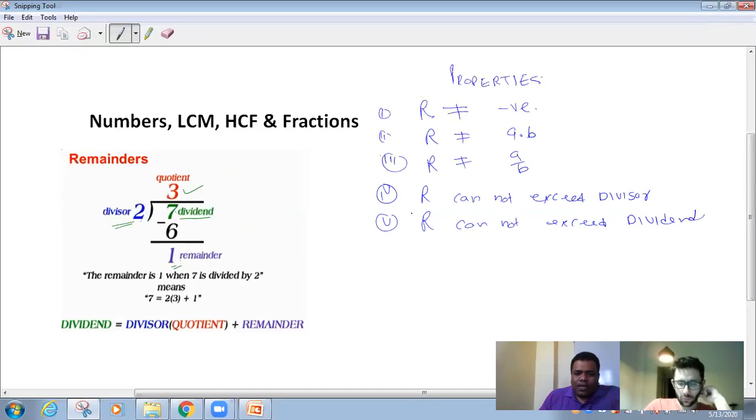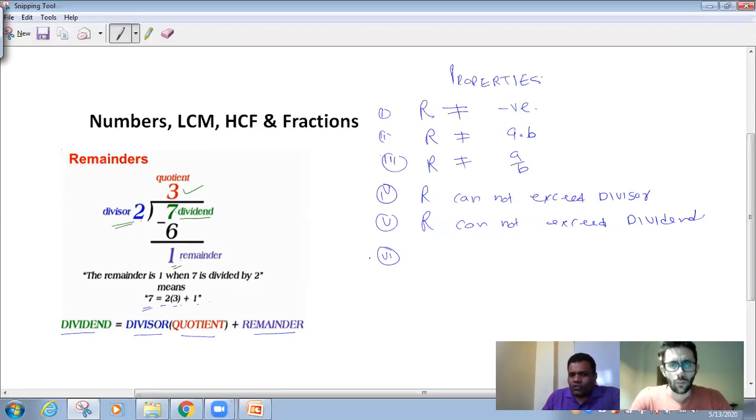And this is the formula we just discussed, because 7 is equal to 2 into 3 plus 1. So we can say that dividend is equal to divisor into quotient plus remainder. Is that clear to you? Good. And one more point you can copy here.